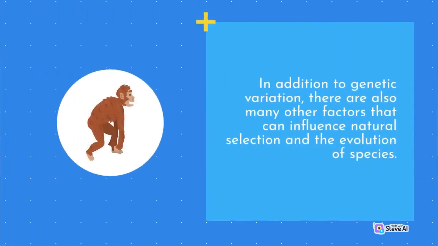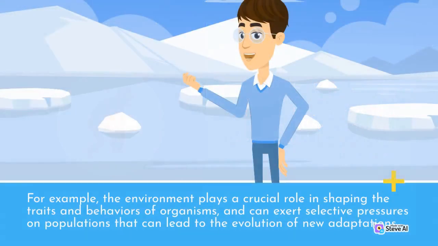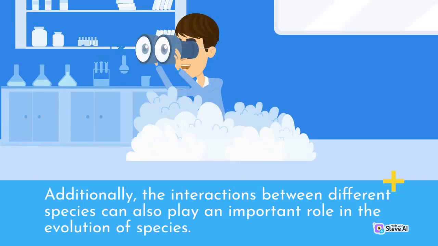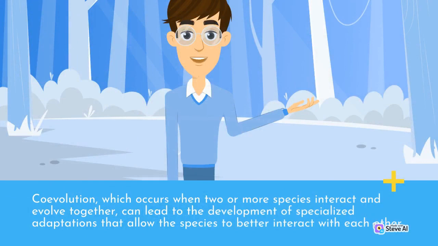In addition to genetic variation, there are also many other factors that can influence natural selection and the evolution of species. For example, the environment plays a crucial role in shaping the traits and behaviors of organisms, and can exert selective pressures on populations that can lead to the evolution of new adaptations. Additionally, the interactions between different species can also play an important role in the evolution of species. Coevolution, which occurs when two or more species interact and evolve together, can lead to the development of specialized adaptations that allow the species to better interact with each other.